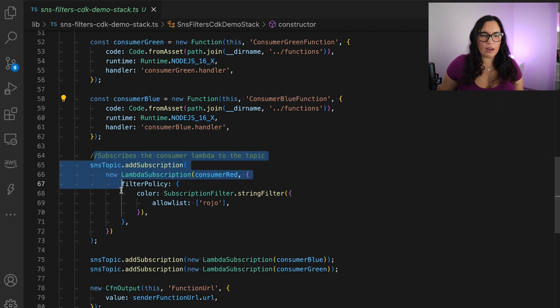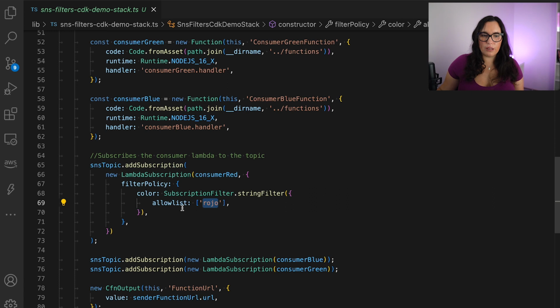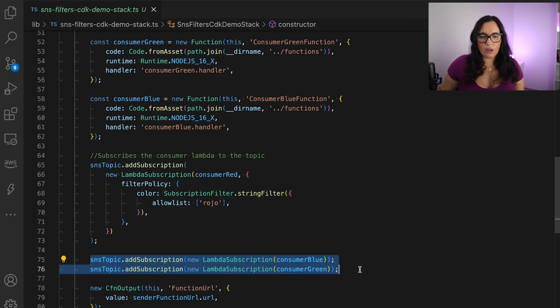And here we have a subscription for the red. And you can see here that I added a filter policy. So basically, if the color is red, then it's going to send it here. So, well, the color should be rojo, that is red in Spanish. And if not, then all of the others will receive the messages. So if the color is red, three lambdas should trigger. If the color is blue, 2 lambdas will trigger. If the color is green, 2 lambdas will trigger. I was planning to do more detailed filtering, but well, whatever. So we can check that out.